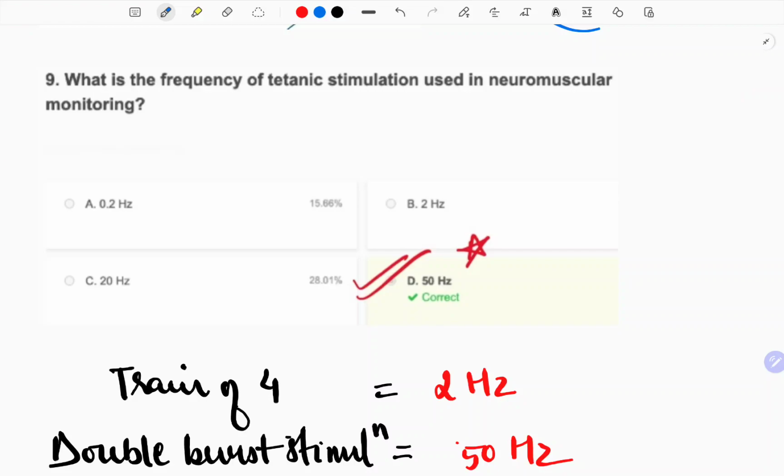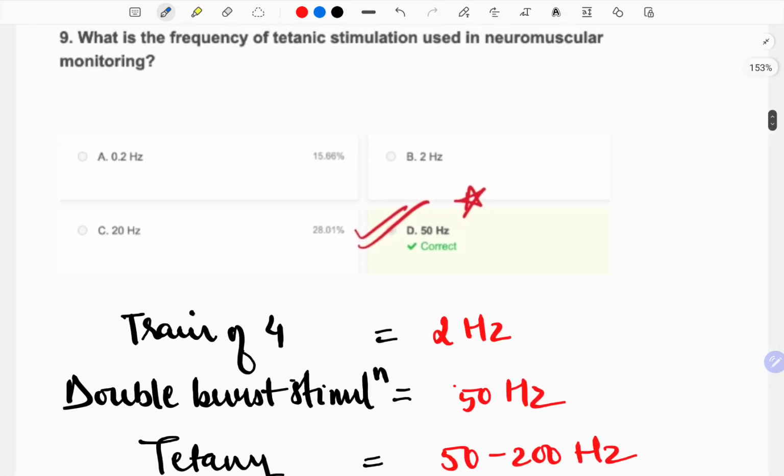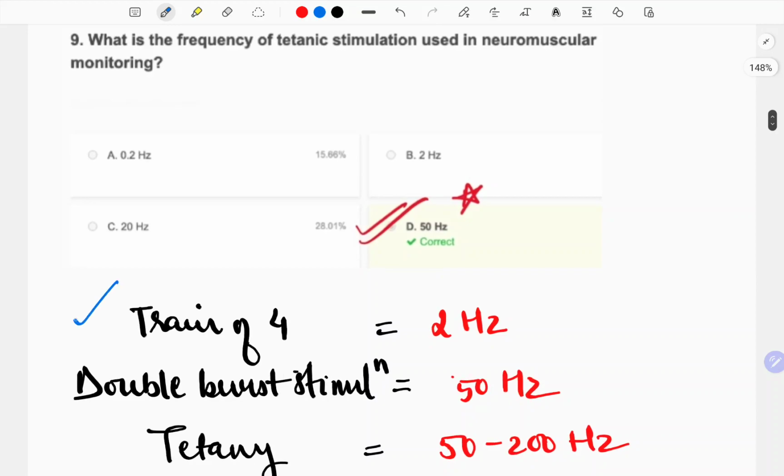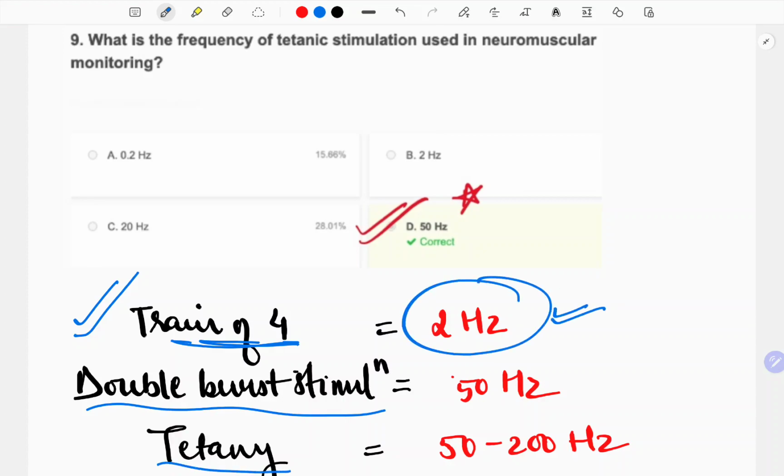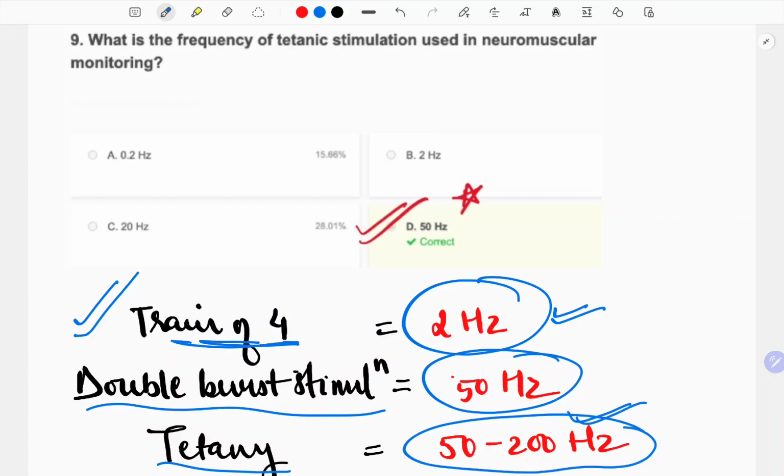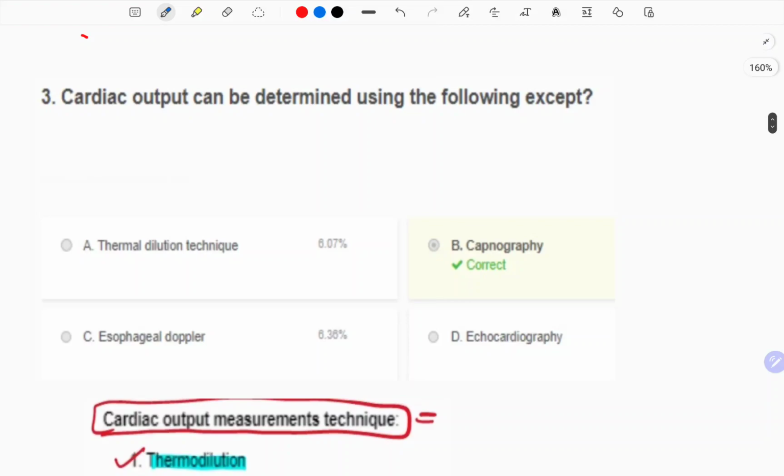What is the frequency of tetanic stimulation used in the neuromuscular monitoring? See, just remember that we do 3 methods of monitoring of the neuromuscular junction: the train of 4, the double burst stimulation, and tetany. In train of 4, 2 hertz is given, in double burst 50 hertz, and in tetany 50 to 200. This is important. So in the question, the nearby option was 50, so this is the answer.